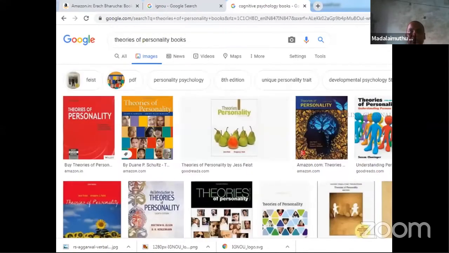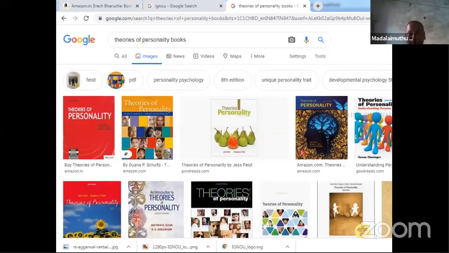Yes, this part, especially with regard to theories of personality, because now we are talking about these strategies. So far, I think 10-11 people have cleared, and I repeated the same stories to them also, and they have followed these things and they have cleared. Now, I do not know how many of you are seeing this. If you are applying these things, almost all of you will be on the border, at 50%. So make extra effort. Choose another topic, say social psychology or theories of personality or abnormal psychology.